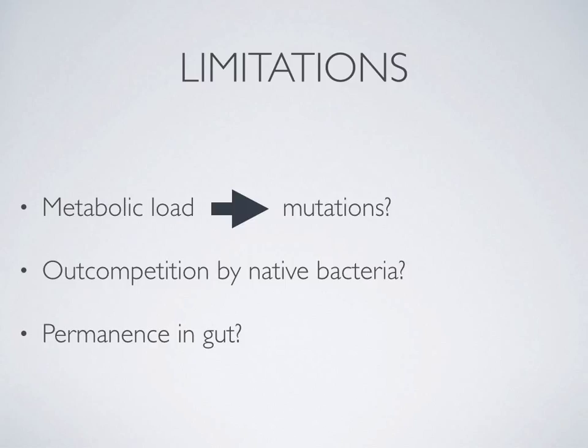However, there are several limitations, namely that my population is under a heavy metabolic load because of the large amount of antibody it produces. This could cause mutations that would make it less efficient or also make it susceptible to outcompetition by native gut bacteria before the C. diff infection is eliminated. Finally, although the inducible cell death component has a minimal metabolic burden, thus a low driving force for mutation, a mutated bacterium could become resistant to the arabinose-triggered apoptosis, and therefore, toxicity studies have to be done to show that permanence in the gut is fine.